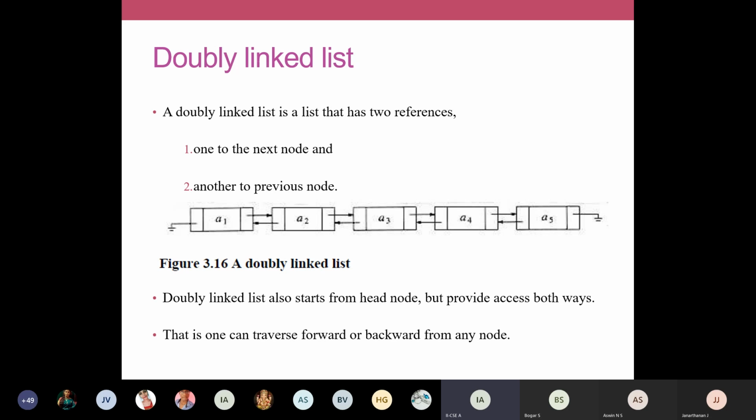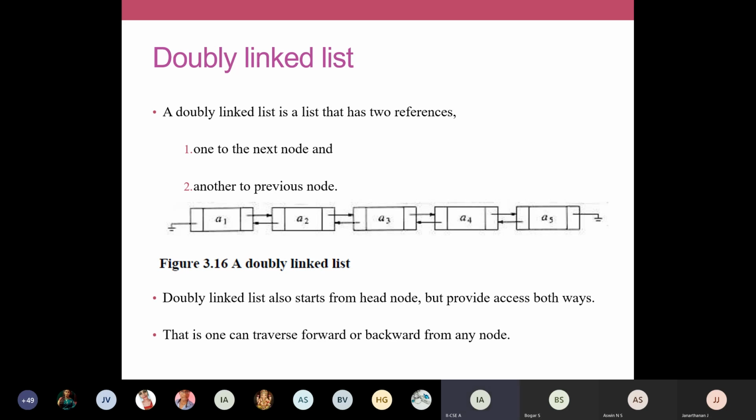I'll take this A3. You come to this node A3. A3 has three fields, and the center field, the second field, denotes the data. The first field of A3 will store the address of the previous node, and the third field of A3 will have the address of the next node. So each and every node will have three fields: one to store the address of the previous node, one to store the address of the next node, and one more to store the data. This is the notation used in your doubly linked list. You have two references, which means pointers, so you'll have both the address of the previous node and the next node.